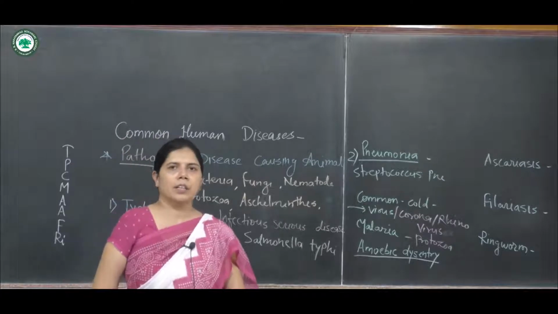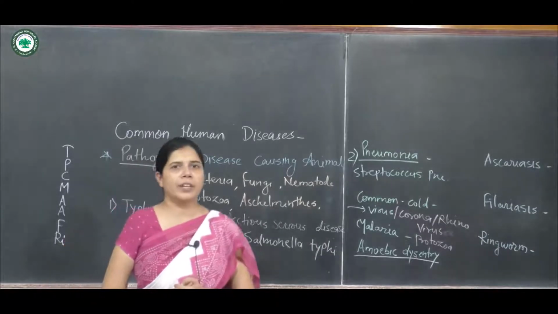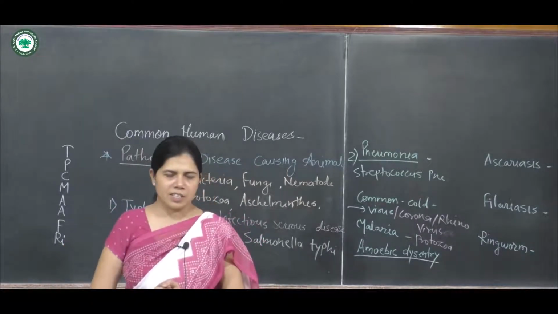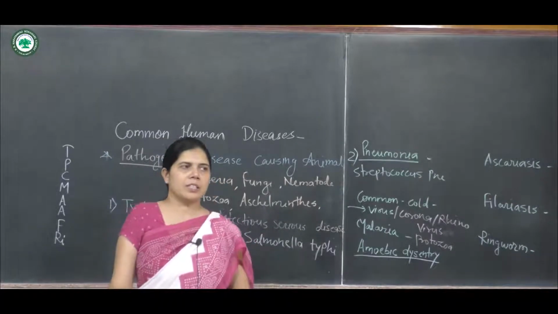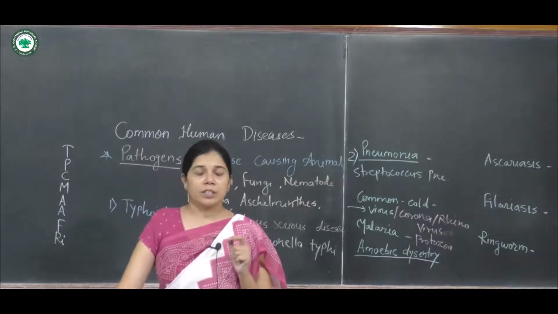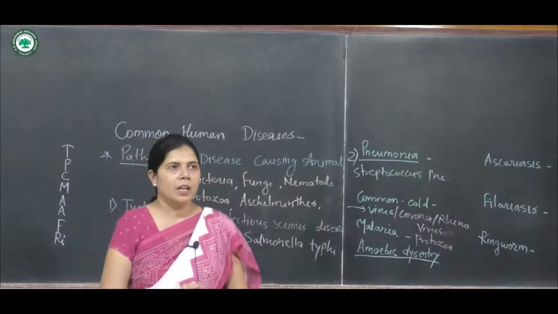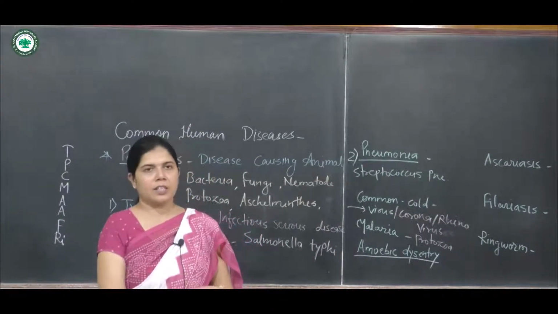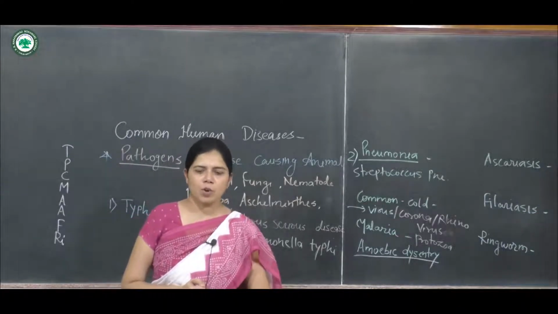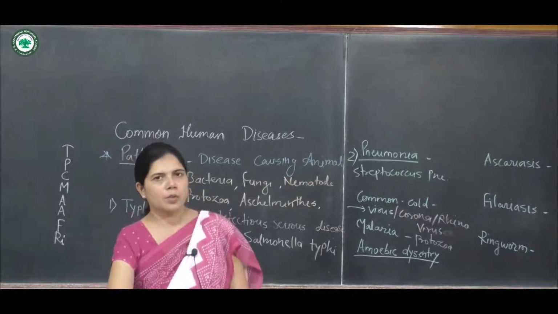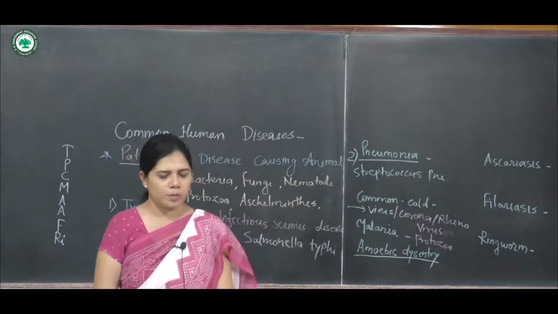Next disease is Filariasis. Filariasis is also called elephantiasis, because in this disease edema occurs. It is caused by Wuchereria bancrofti. The natural vector is the mosquito. The disease is transmitted by the mosquito vector, which transmits the nematode parasite.